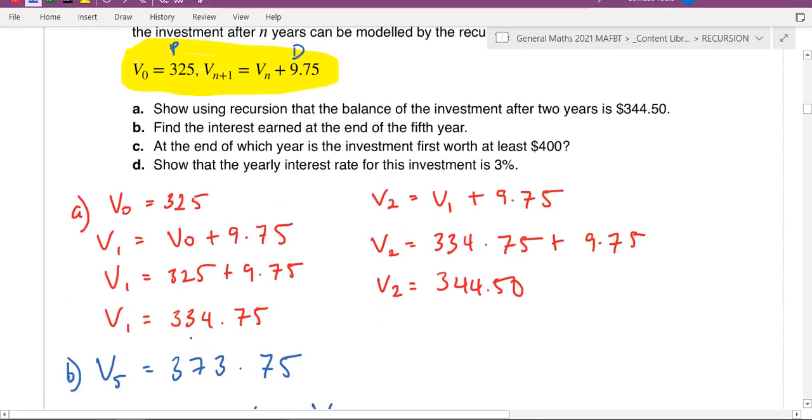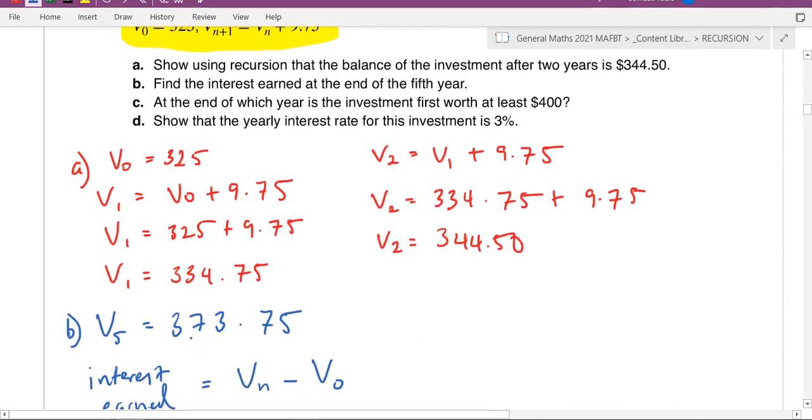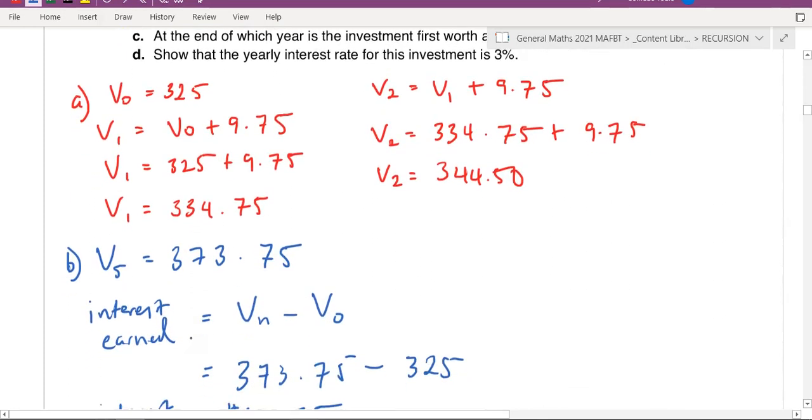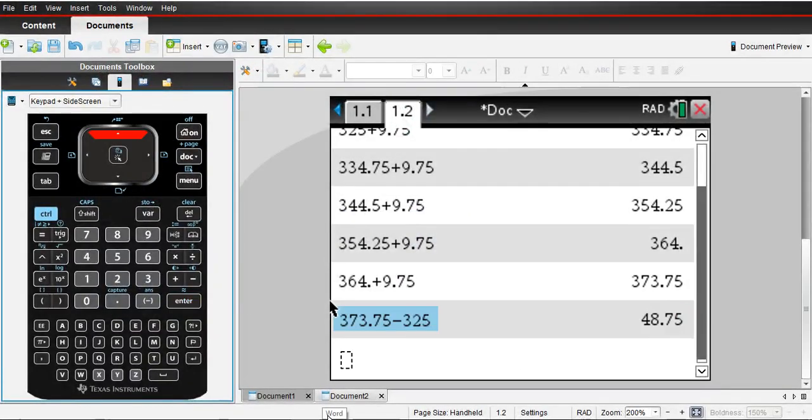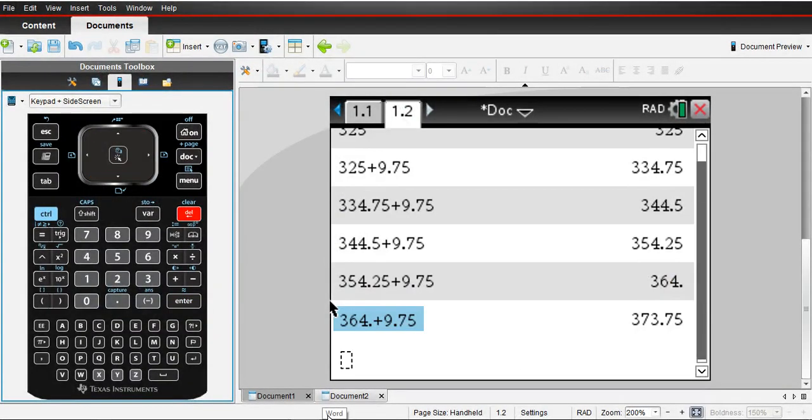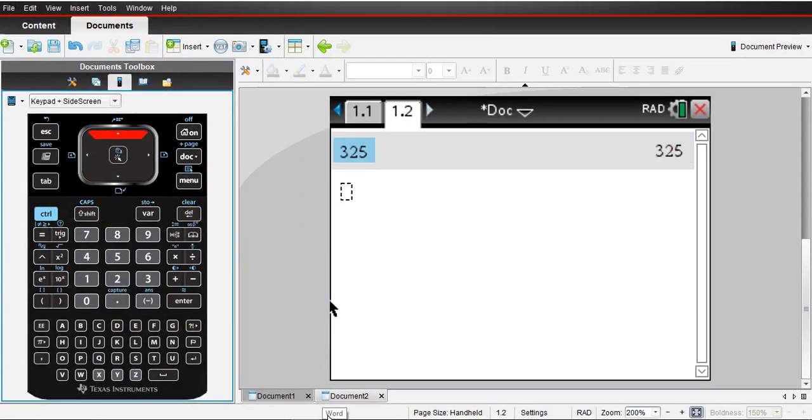No worries. So part C: at the end of which year is the investment going to be worth at least $400? So again, using your calculator for it. Part C, which year will we have $400? So I'm going to start again. Start off with your initial amount of 325, and then you're adding $9.75 each year.